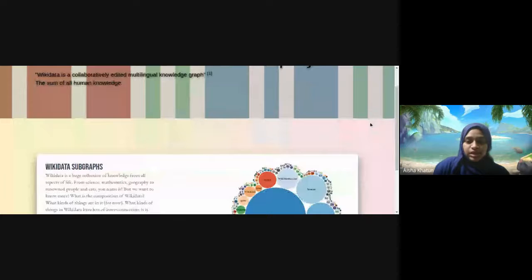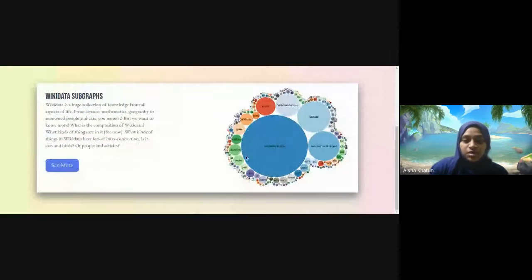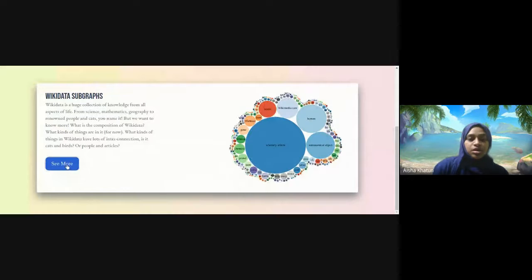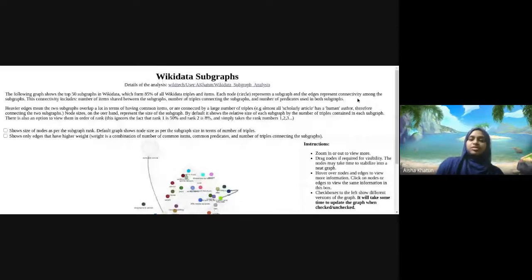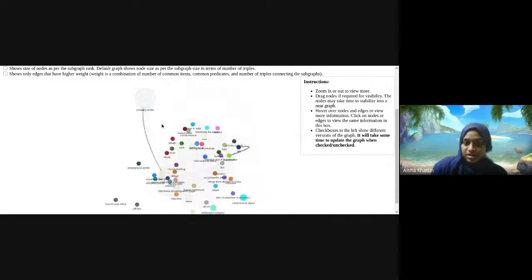So this contains the top 50 subgraphs of Wikidata. This page might take a little bit long to render because it's a large graph, although it's not the entire Wikidata. By subgraph we mean everything that is an instance of something. In this instance, we can see that the largest subgraph in Wikidata, and I believe it is already known a lot, is scholarly articles.